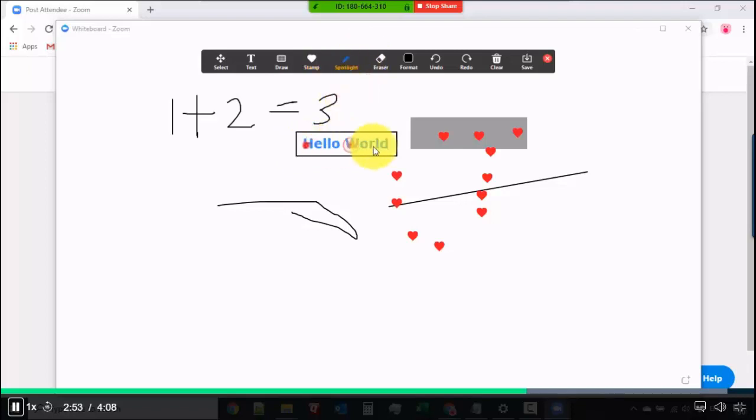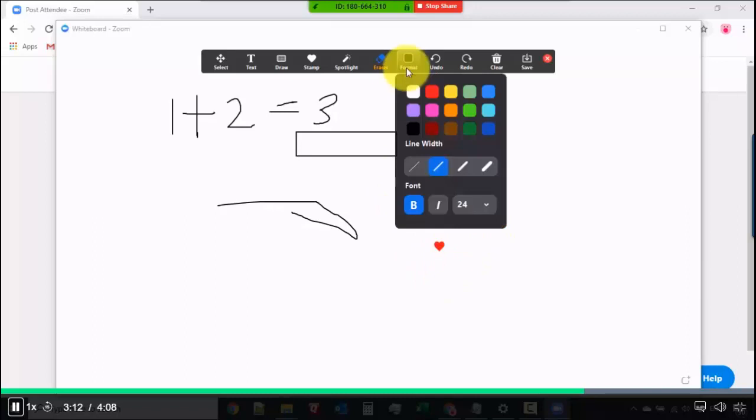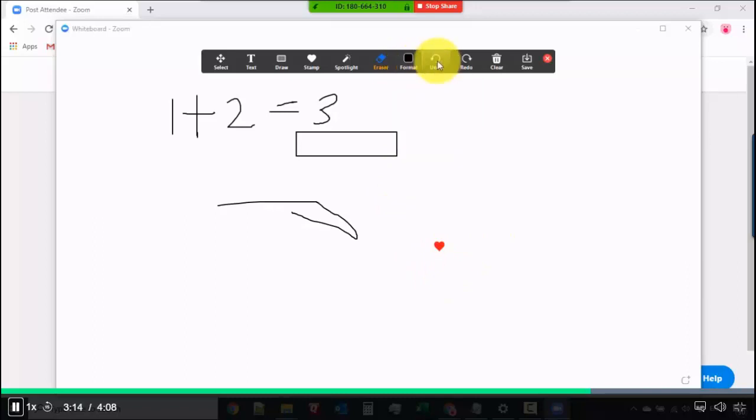So if we have the spotlight, let's try it out. You could just see over here, right? And then let's see. You have your focus. If I'm clicking here, you could see the spotlight move to a different location. So if I try this, you can just use that eraser as well. That's self-explanatory. You could just remove things over here. Okay, and then we have the format option, undo, redo, and we have the clear.